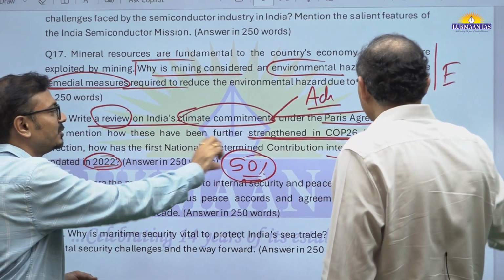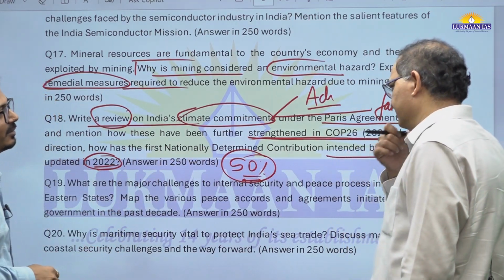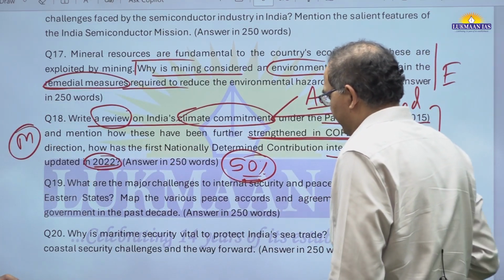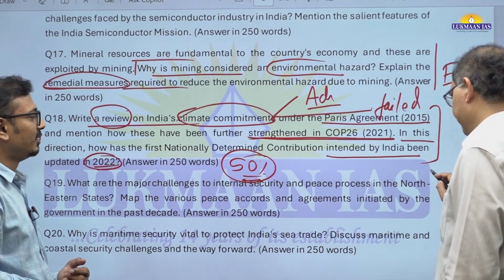So it requires some specific data now. So that's why it can be moderate, sir, now. Then what are the major challenges? Internal security? Yes.